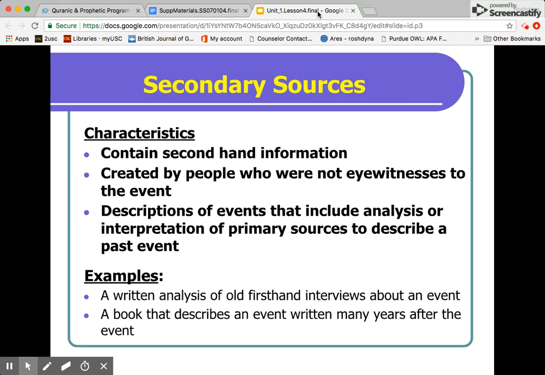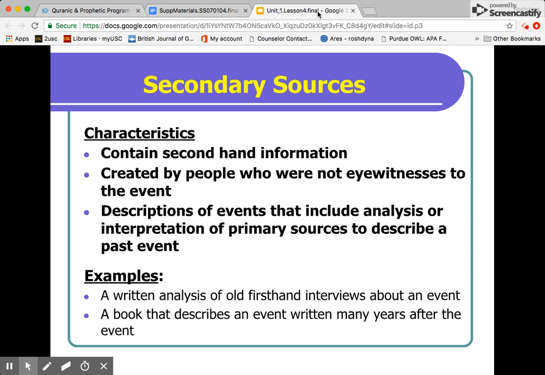So then we talked about secondary sources. Now, secondary sources are secondhand information. They are not created by people who were eyewitnesses to the event. So it was someone that told somebody else that was not there, okay? So an example is a written analysis of old firsthand interviews about an event.